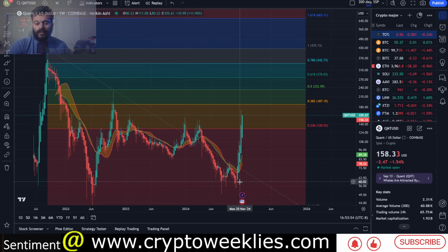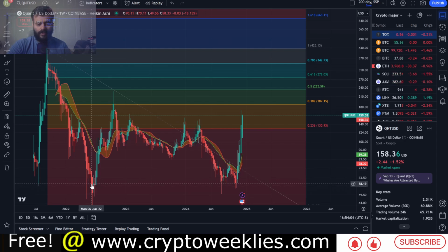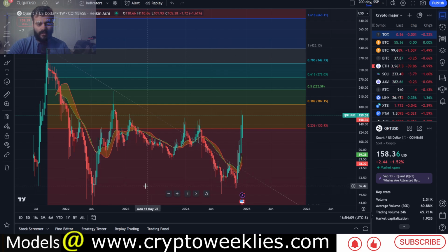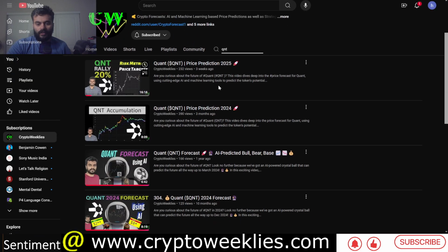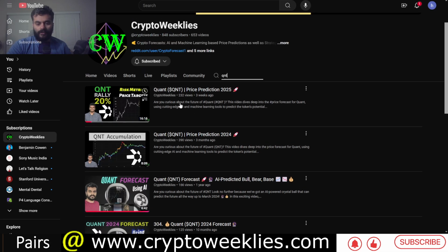And again, if you have to ask me about Quant before middle of November, the Quant crypto on its USD pair was making, across multiple years worth of bear market, almost a double bottom on the USD pair. You can see the bottom of 27th June of 2022 and November 2024 was essentially at a similar level between $50 and $60. And again, this is not the first time that we are covering Quant on our channel. You can see this is Crypto Weeklies YouTube channel.